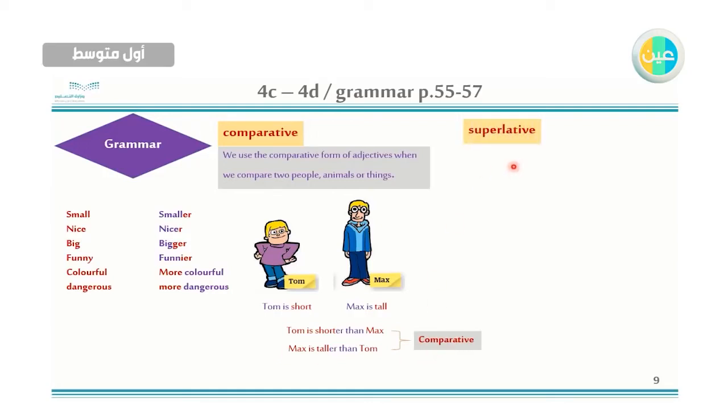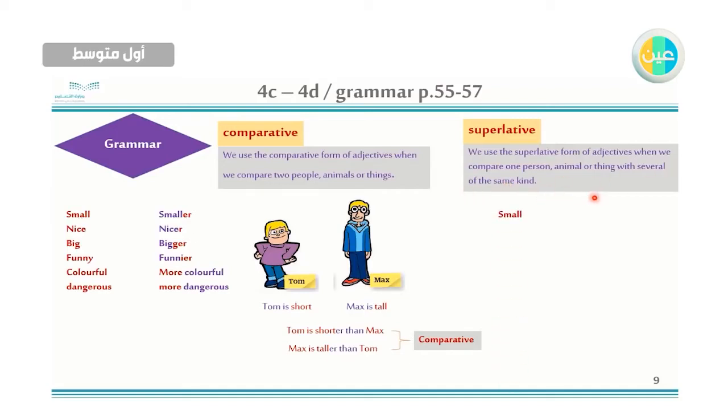Now let's talk about superlative. What is superlative? It's also when you compare between one thing or one person or animal with several of the same kind. شيء واحد بالمجموعة. For example, when I want to compare between, for example, Tom and the students in the class. يعني بقارن بين توم والطلاب في الفصل أو بقارن بين توم وشخصين مو بشخص واحد. This is what we call superlative.